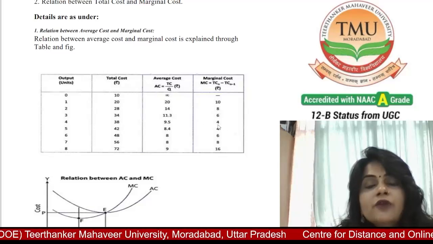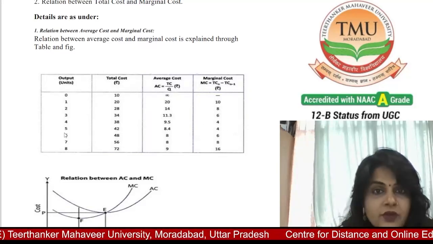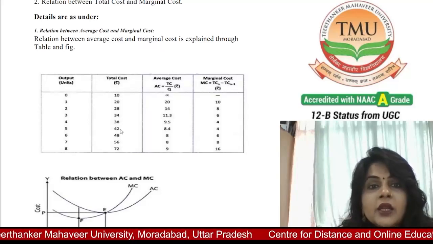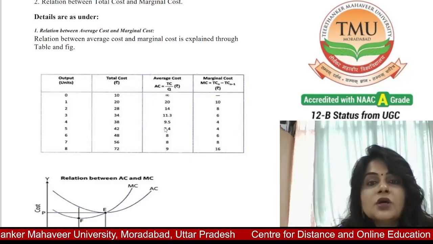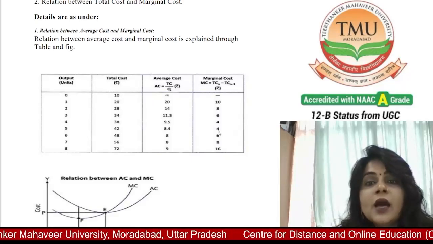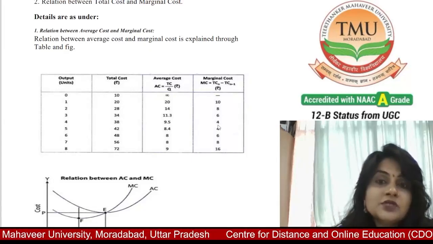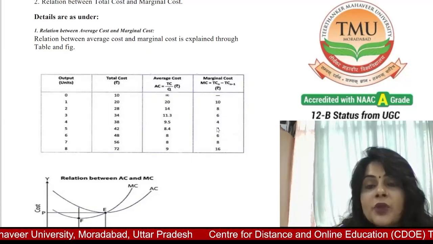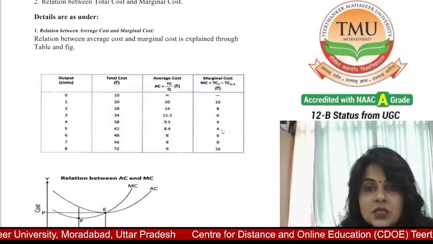becomes only 4. Now when the production increases to 5, total cost is 42 minus 38, which is also 4, and average cost is 8.4. Here the marginal cost does not decrease, it stays the same, and it is the maximum optimum point. After this, cost also increases.